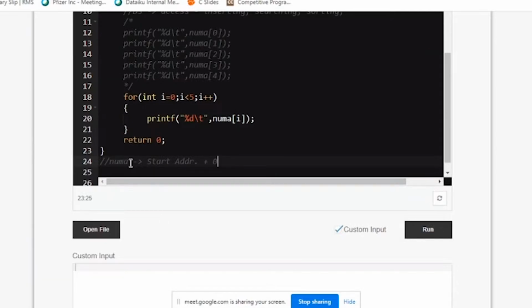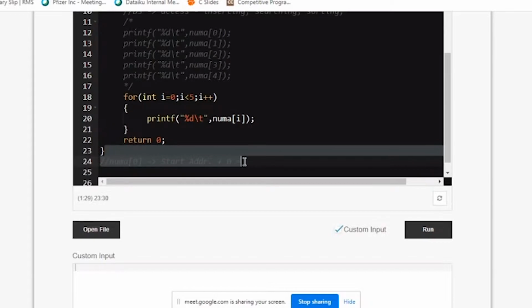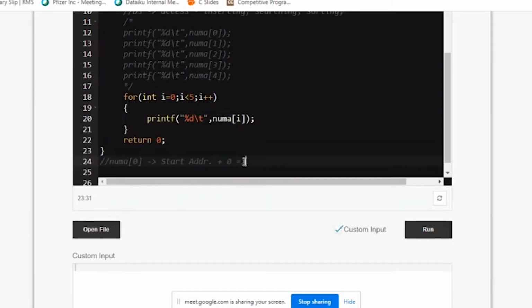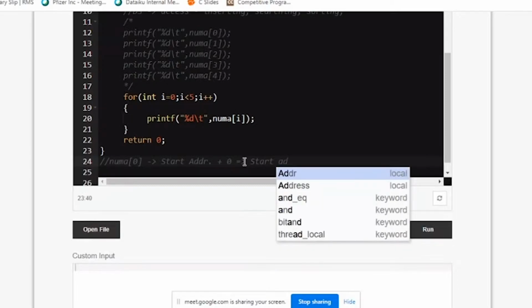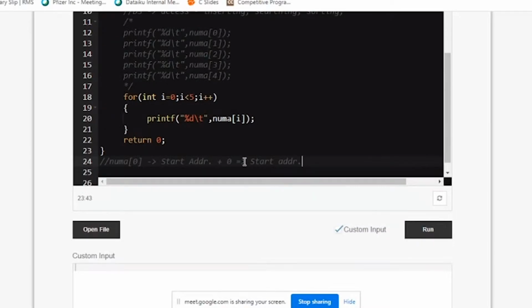Num a initially has a starting address. So what do you mean by num a of 0? It is starting address plus 0. Anything you add with 0 is going to remain the starting address itself, so nothing is going to change. It is the starting address. Listen carefully to the next line, what I'm actually writing here.